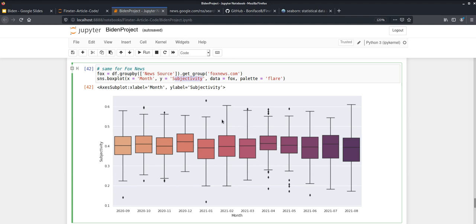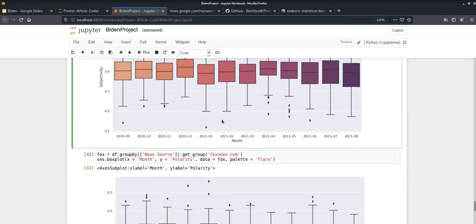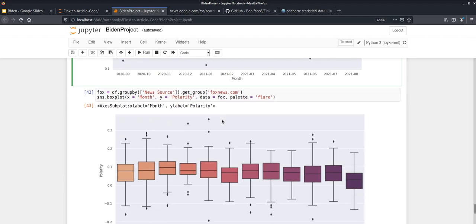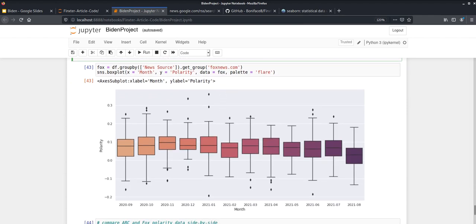But as I said before, nothing new that we don't know already. And this is, of course, the same for the polarity. So we do an sns.boxplot, set x equal to month, y equal to polarity. And in this case, I set my data equal to Fox, which is the new data frame that I had set after isolating all the data from Fox News using group by, then get group.